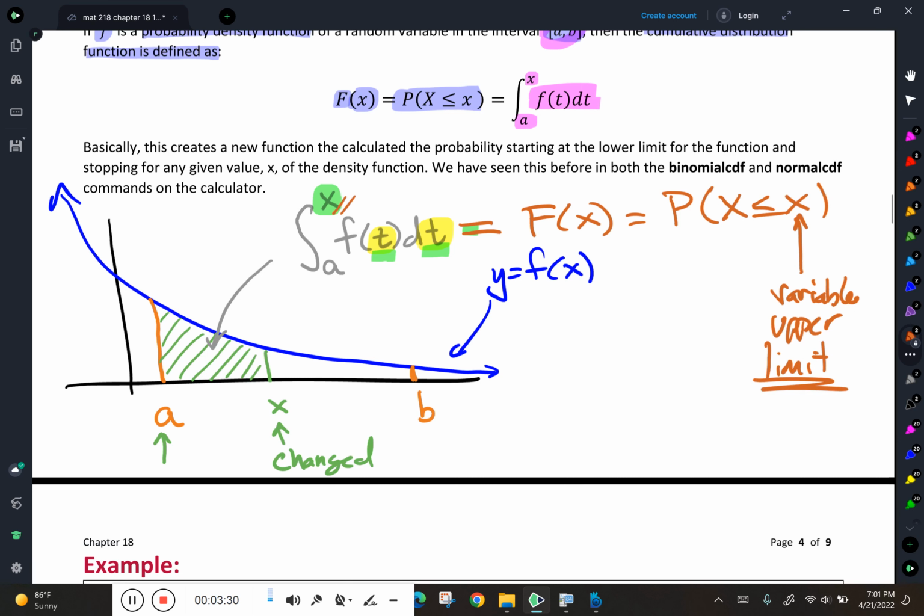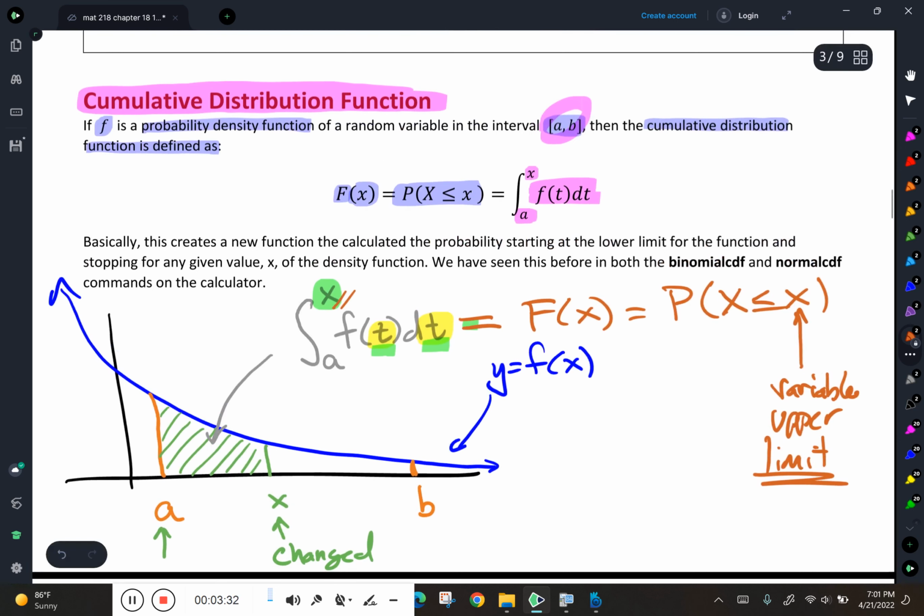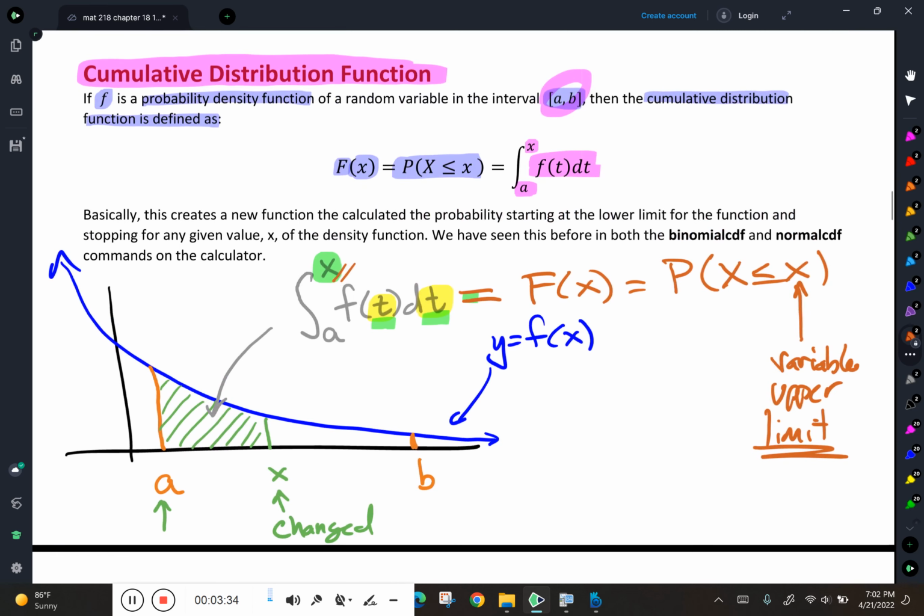All right, so this is a cumulative distribution function. Now, we've already seen these. Remember binomial CDF, when we found that left tail? CDF, the cumulative distribution function. You know that command we were using back in chapter 9, normal CDF? Cumulative distribution function. We're just going to make them for some given probability density function and turn it into a cumulative distribution function.